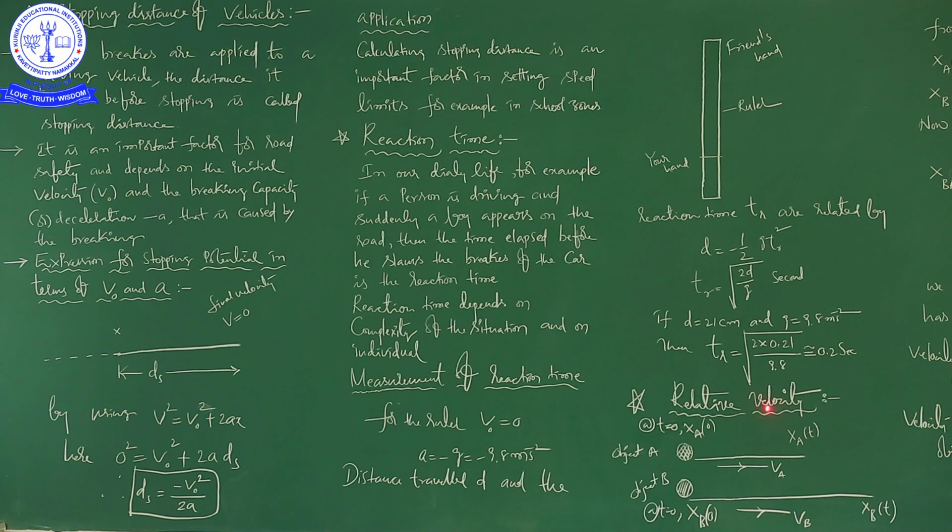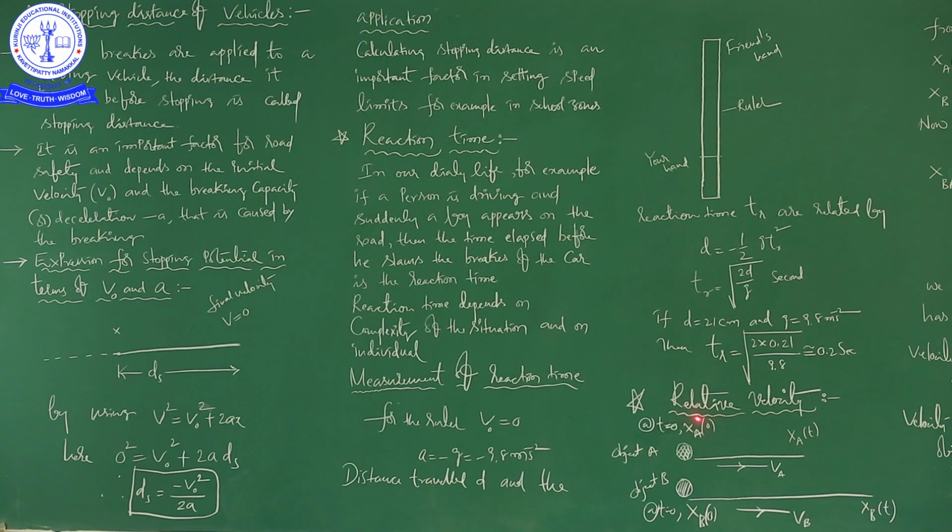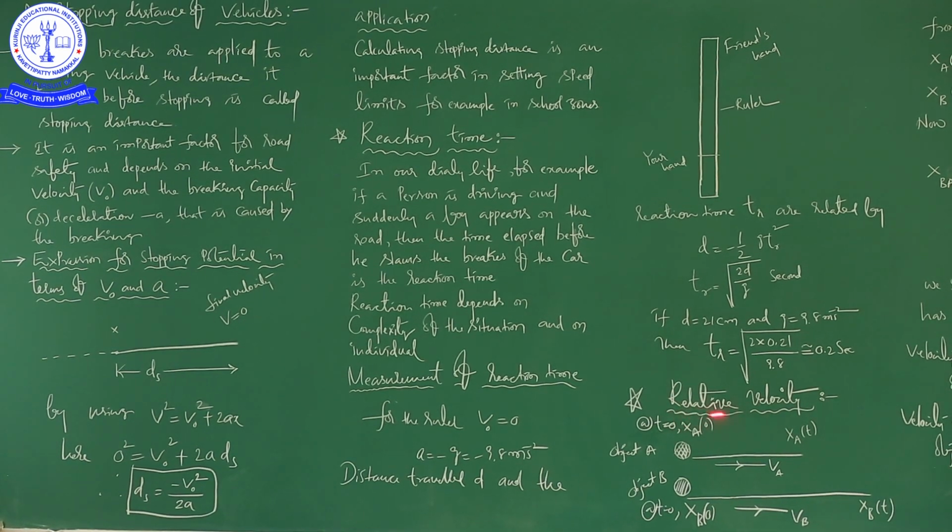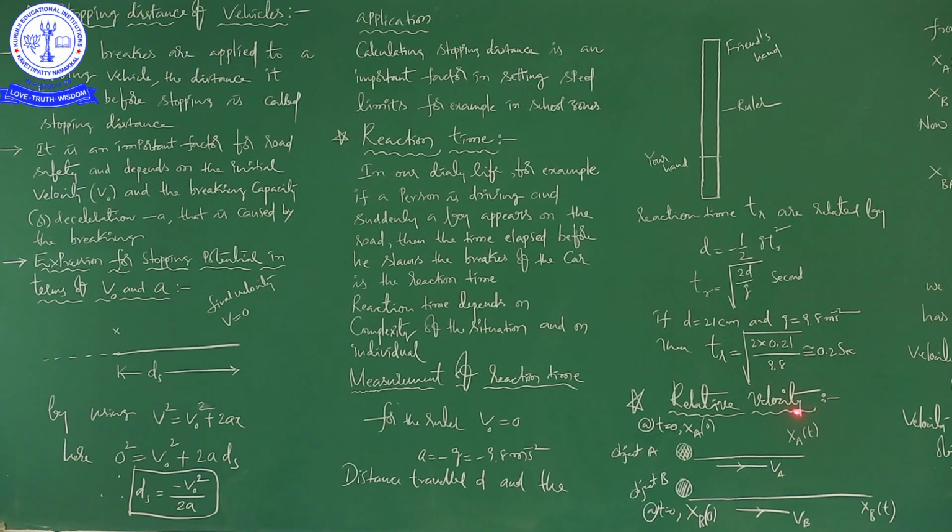Motion and rest are two relative terms. Without taking an object at rest, you can't judge the motion of an object. Similarly, without taking a reference, you can't judge the rest state of an object. So that's why displacement is relative, motion is relative, velocity is also relative. So here we are going to discuss the concept of relative velocity. I explained the concept of relative velocity with one example.